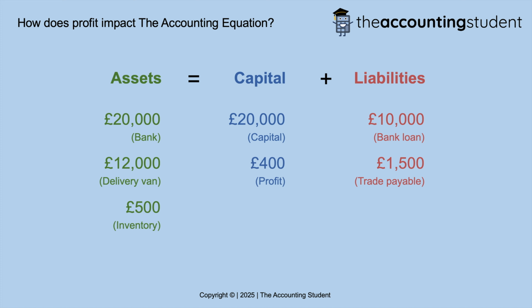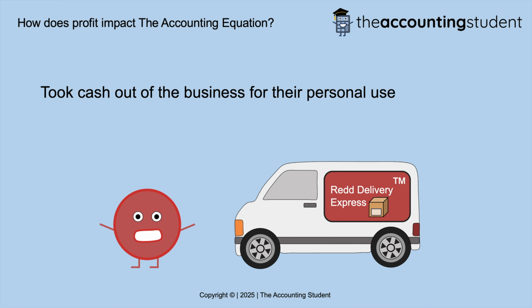To balance the other side of the equation, assets will also have to reduce. So bank is decreased from £20,000 by £600 to £19,400.